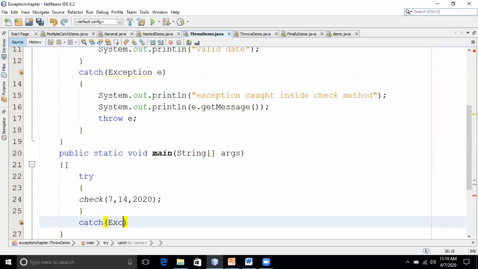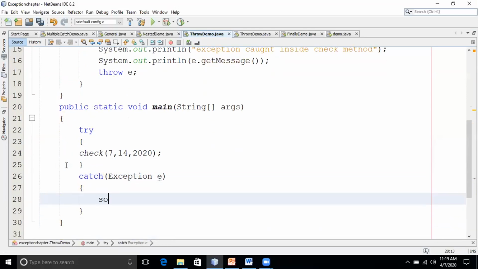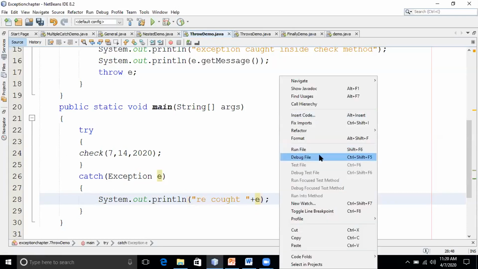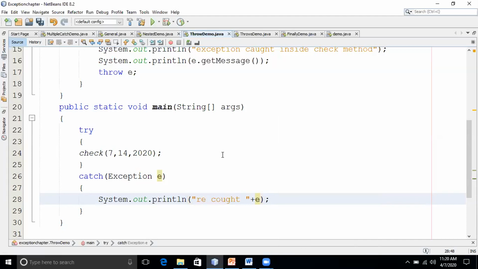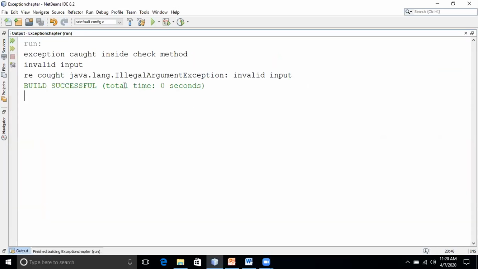I'll write a general class Exception e. So I'll write here, recaught. It is caught, it is thrown, and again I'm recatching that exception. I'll just write here e. Now I'll run the code. Am I fast? No, sir. Okay, so I'll run this code. See here, again it is caught.